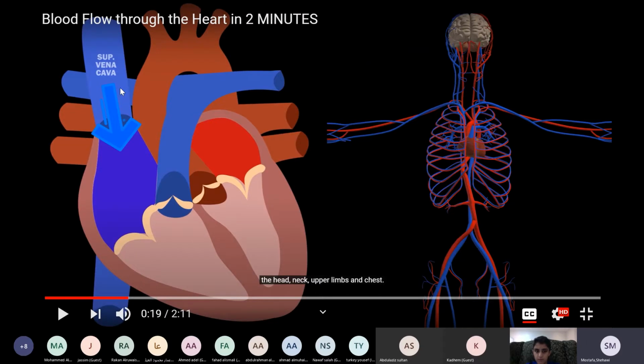Vena cava will carry blood, deoxygenated, rich in carbon dioxide, poor in oxygen, from all of your body cells, from your body parts, the top and the lower part of your body, and will carry it to the atrium. It will carry it to the right atrium. And from right atrium to the right ventricle.